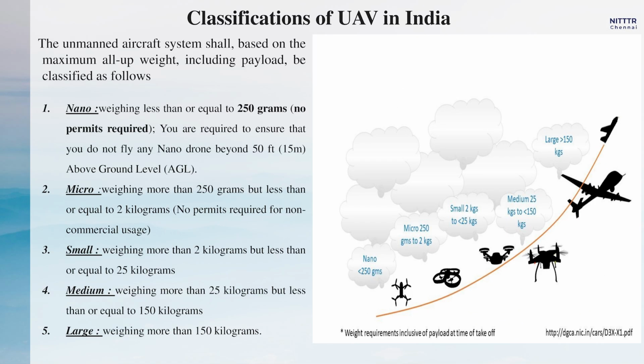The third category is small unmanned aerial vehicle, which is weighing more than 2 kgs but less than or equal to 25 kgs. So, in this particular small category of unmanned aerial vehicle, we have a lot of opportunities to develop your own indigenous UAVs. So, that is the demand which is going to be in the future.